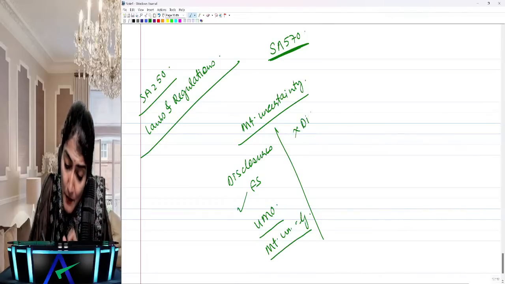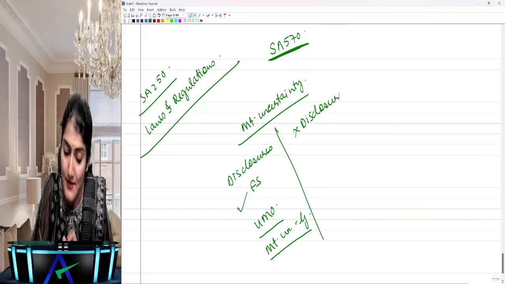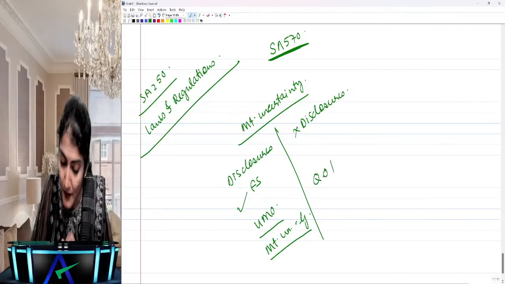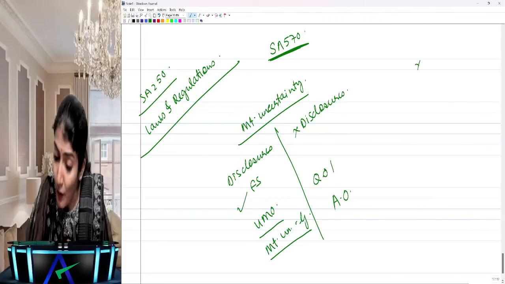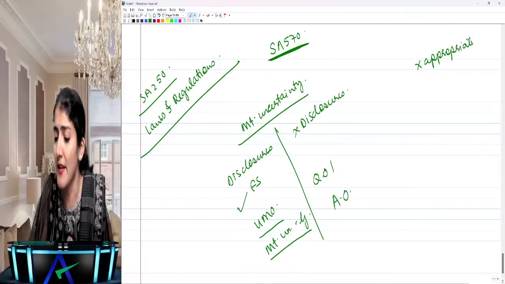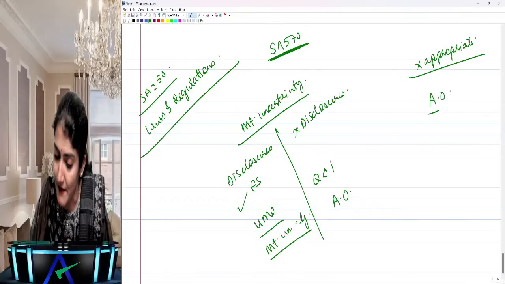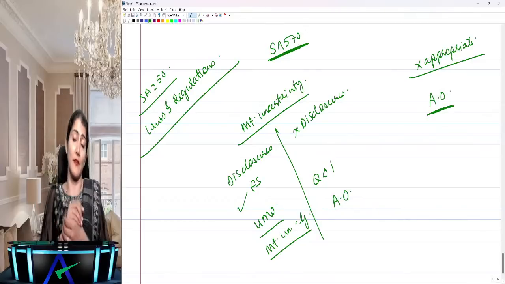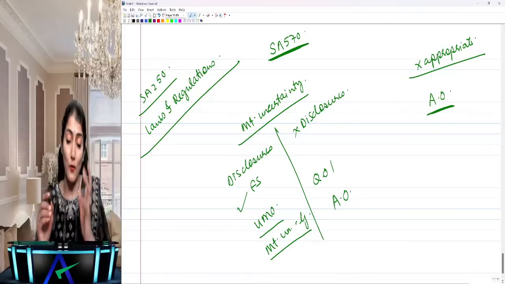Say adequate disclosures are not there in the financial statements, then you issue a qualified or an adverse opinion. And say going concern assumption is not appropriate, it is inappropriate. In that case, you straight away issue an adverse opinion, right?